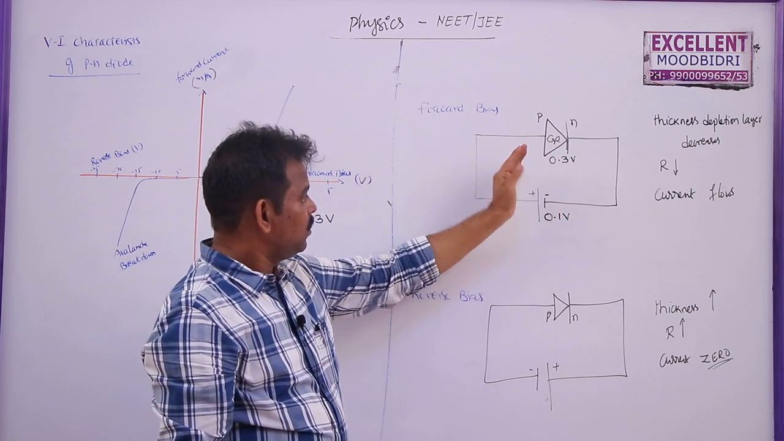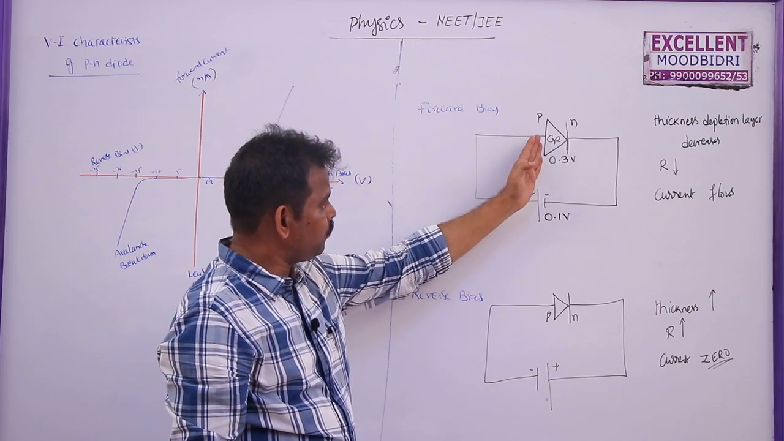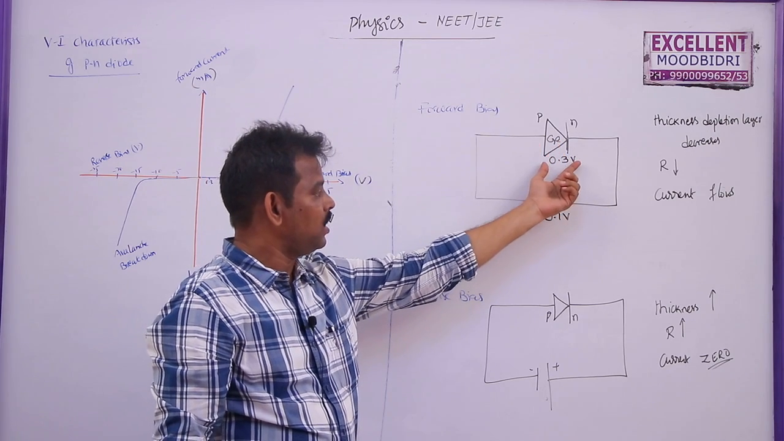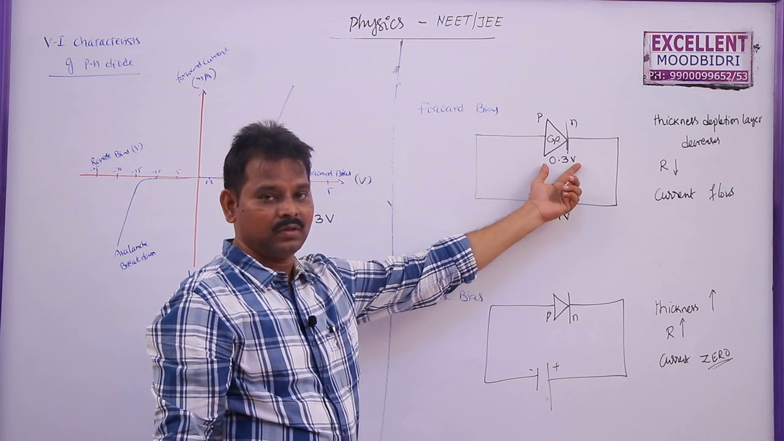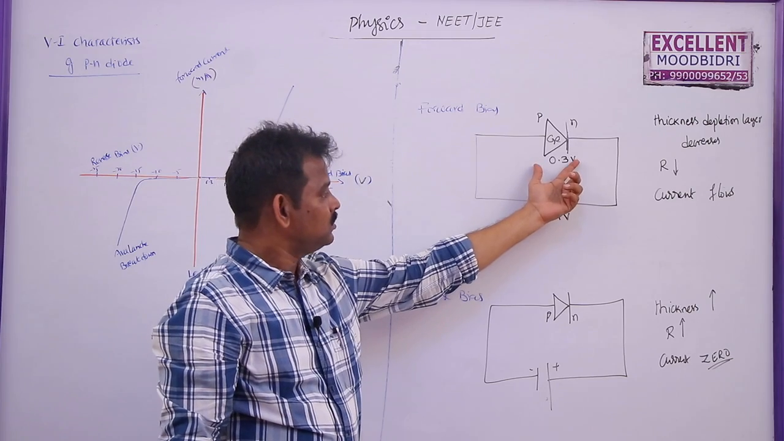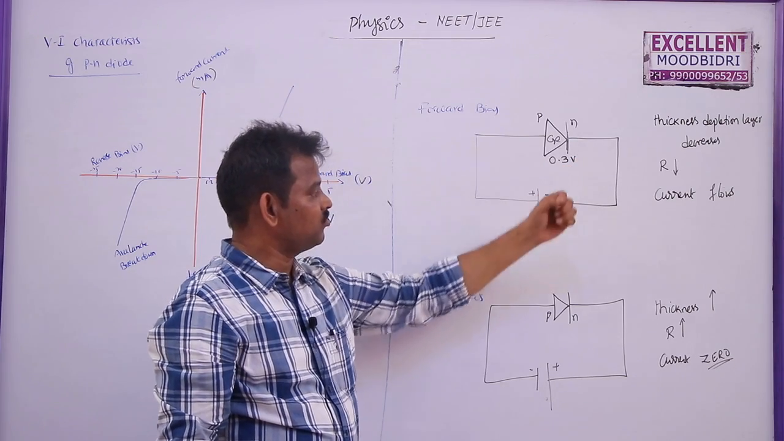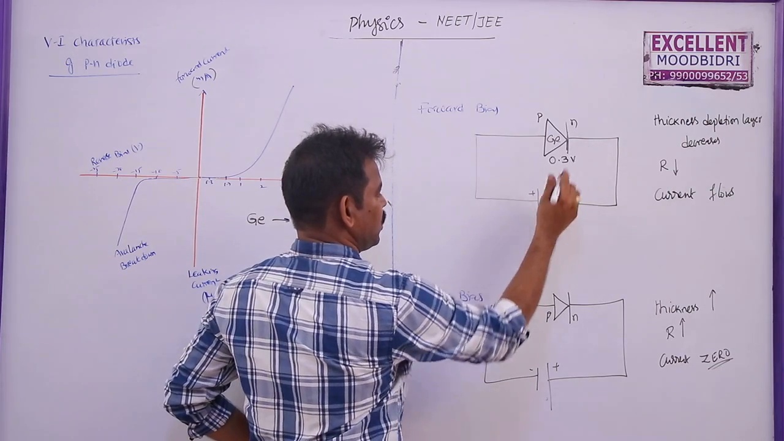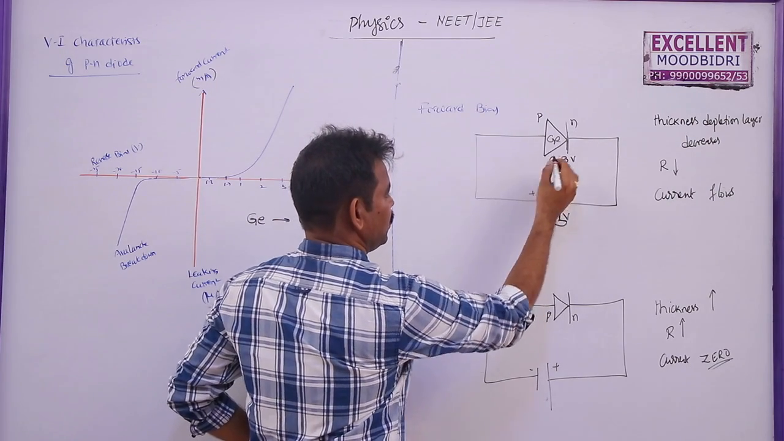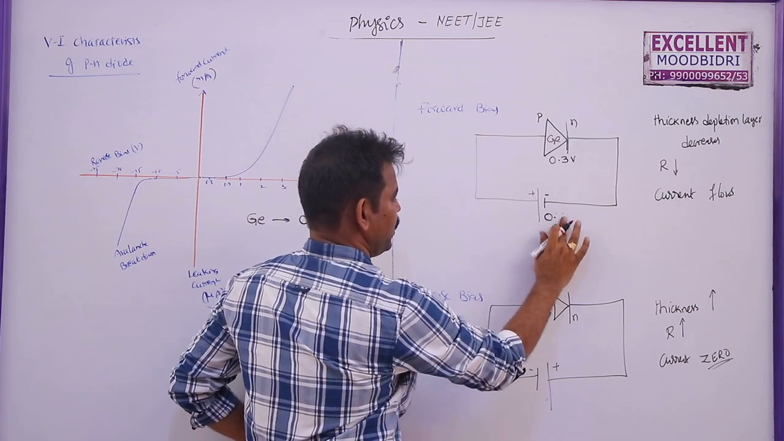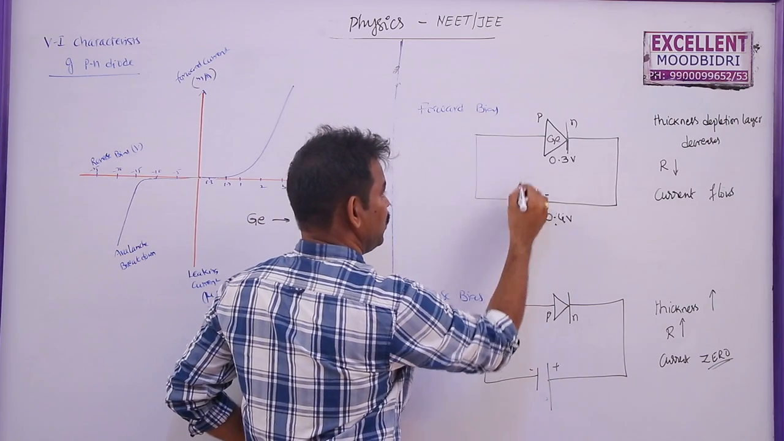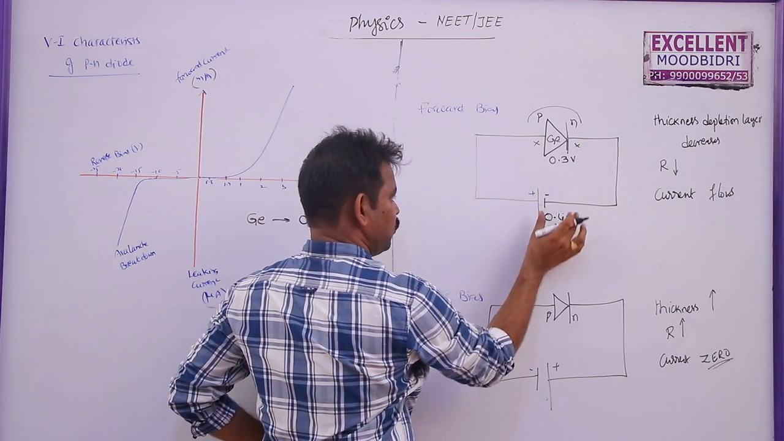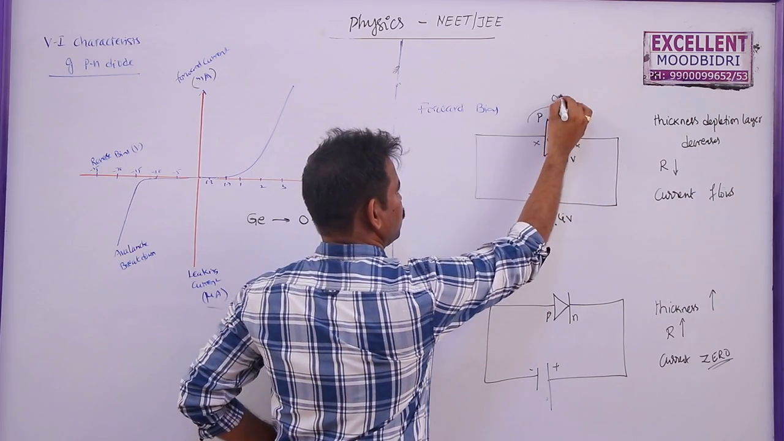Why? Because for current to flow from P to N side, the minimum voltage required is 0.3, that is the junction voltage, or the voltage between the two sides of the junction. Now if it is 0.2, then also no current will flow. If it is 0.3, then also no current will flow. If you make this voltage 0.4, then the potential difference is applied voltage minus barrier potential voltage, which is equal to 0.1.